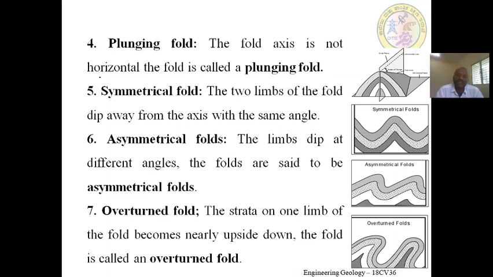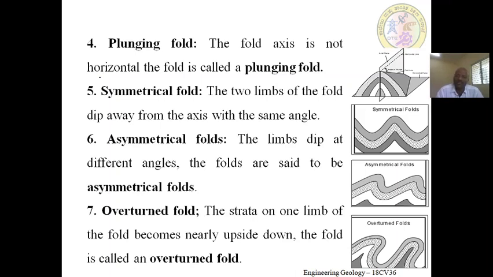The fifth is the symmetrical fold. The two limbs of the fold dip away from the axis at the same angle; this is called a symmetrical fold. In an asymmetrical fold, the limbs dip at different angles.